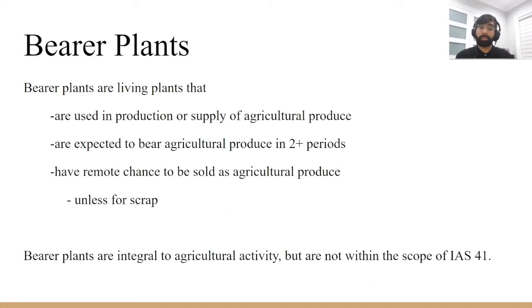For disclosure, it's important to distinguish what falls within the scope of IAS 41. We went over biological assets and produce, but there also exists a type of plant that is integral to agricultural activity that does not fall within the scope. Those would be bearer plants. To be classified as a bearer plant, a living plant must be used in production or supply of produce, be expected to bear produce for 2+ periods, and have a low chance of being sold unless for scrap.